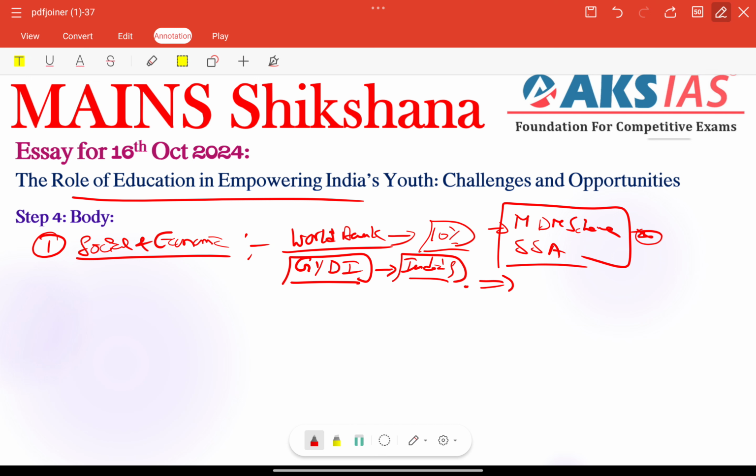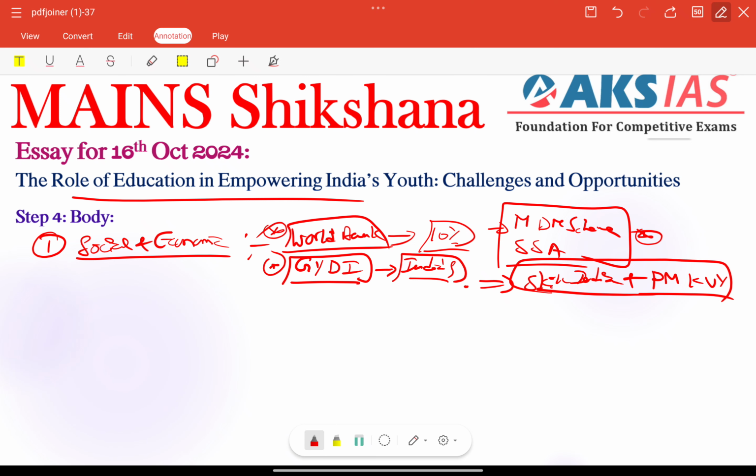For example, economically, related to skill development, we can add the Skill India program we have, or the Pradhan Mantri Kaushal Vikas Yojana, right? These aim to create a skilled workforce in India, right? According to them, job opportunities for millions of youth, right? So these types of schemes and related reports and particular indices should also be included, right?